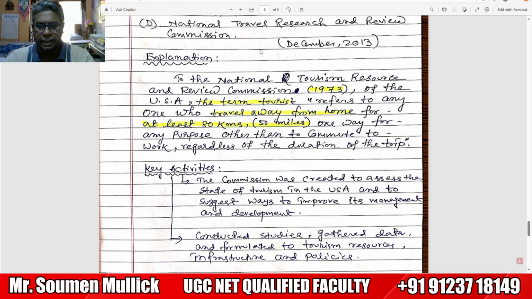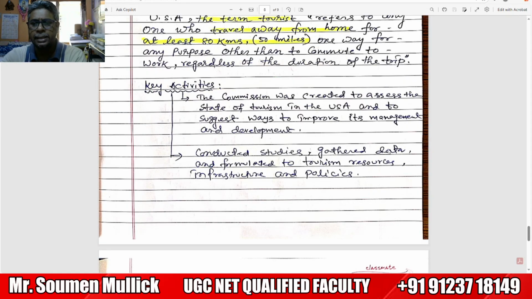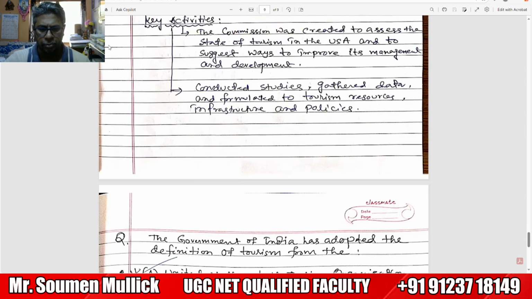What is the key activity? The commission was created to assess the state of tourism in the USA and suggest ways to improve its management and development. They conduct studies and gather data on population, tourism resources, infrastructure and policy.